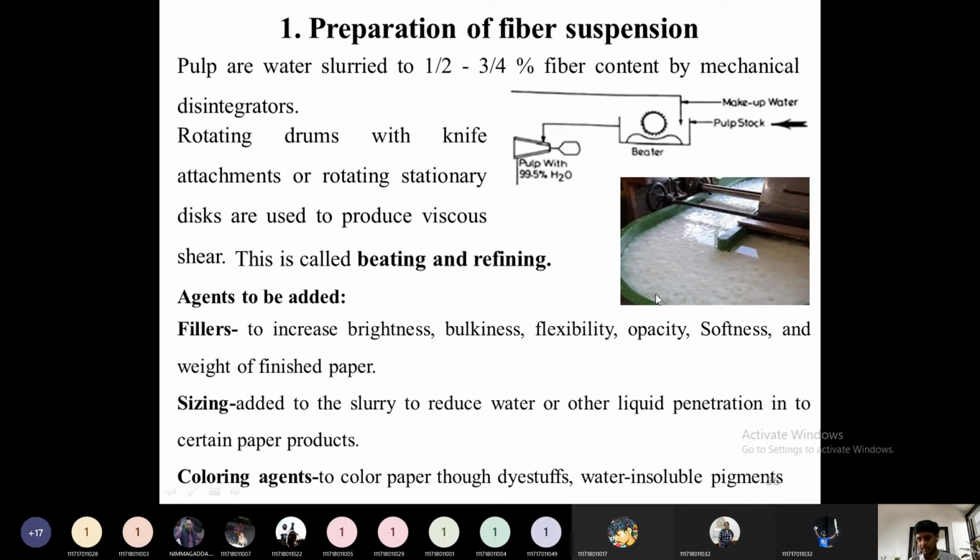If required in this refining section, some fillers, some inorganic or non-fibrous raw materials as we discussed earlier, will be added. So why do we add fillers? To increase the brightness, bulkness, flexibility, opacity, softness and weight of the finished paper. We add some organic or inorganic fillers like clay, rosin, etc. Then sizing materials are added to reduce water or other liquid penetration into certain paper products, like acid resistant paper.